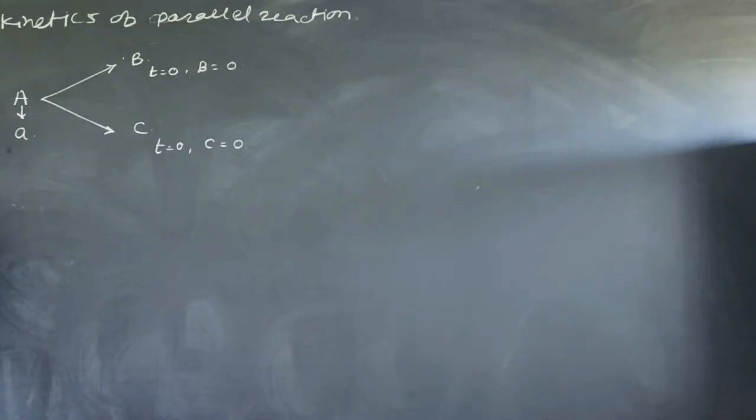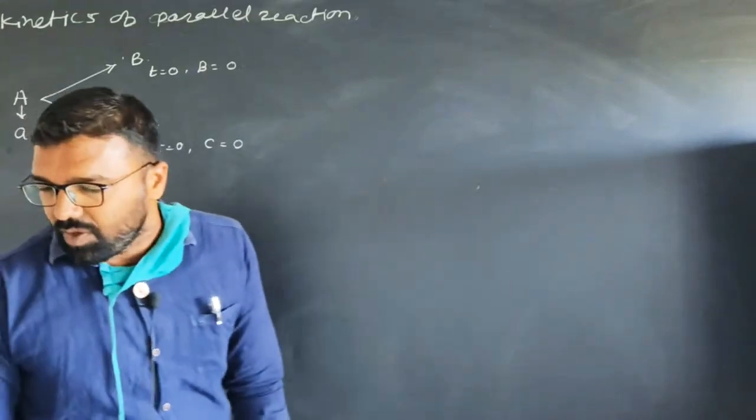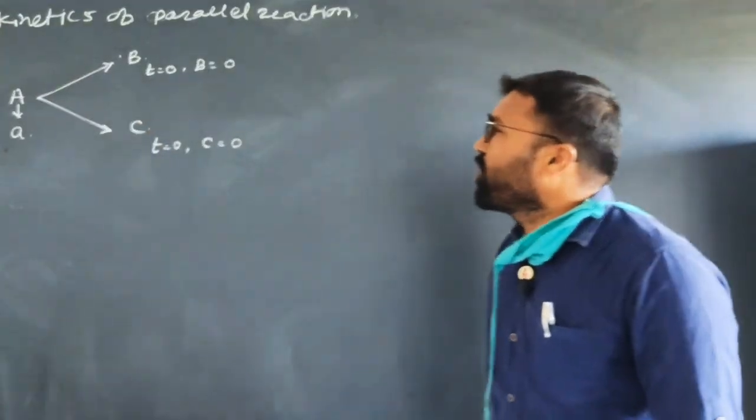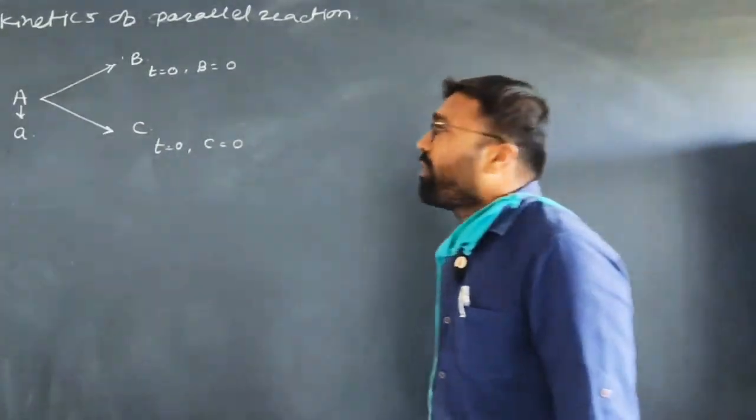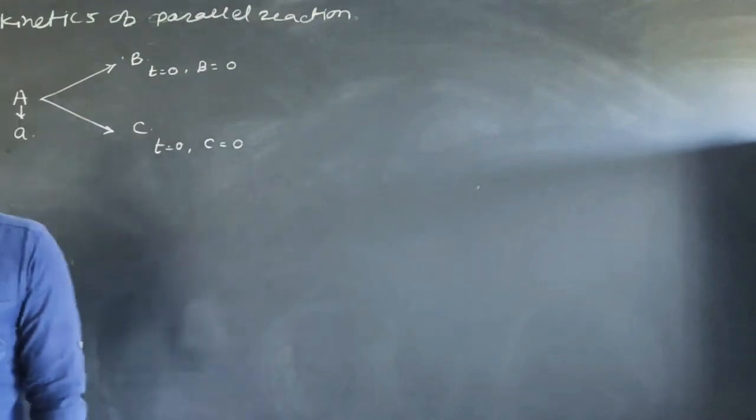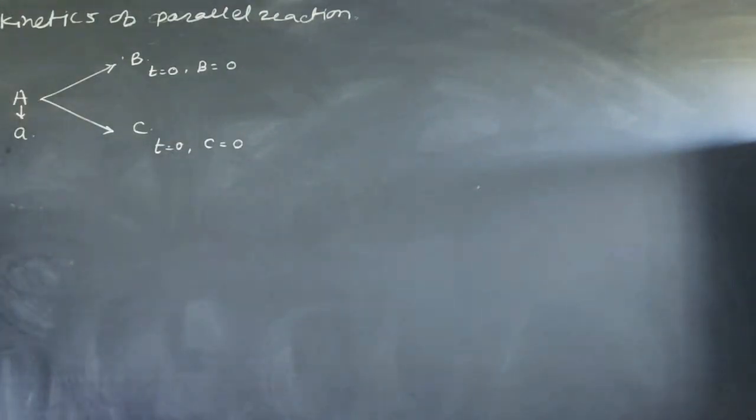If at time t is equal to t, at any time after starting the reaction, suppose x amount of A reacts to form the product B or C or both B and C. That means at time t, the initial concentration being a, x amount of reactant reacts to form products B and C, therefore the remaining concentration is equal to a minus x.